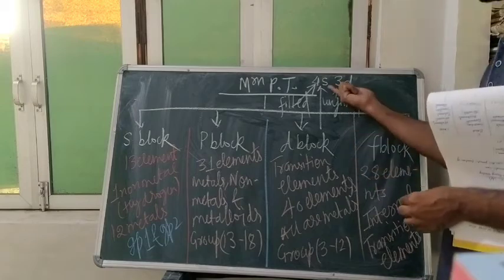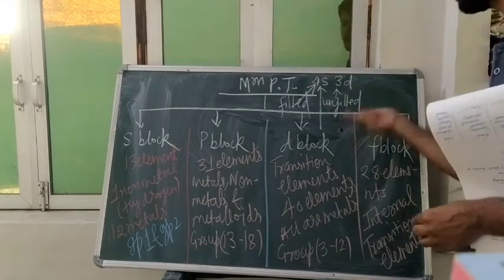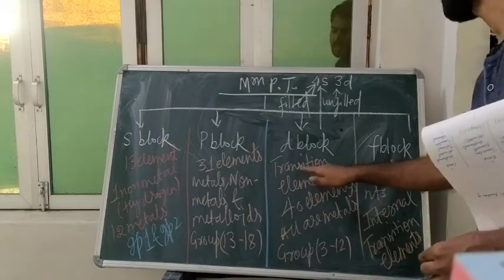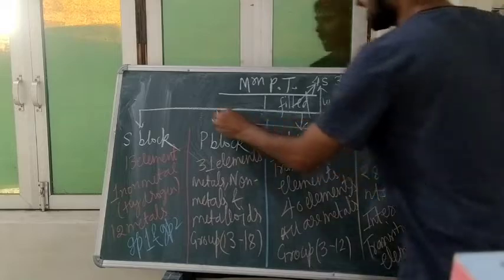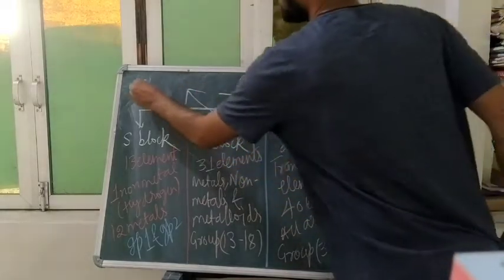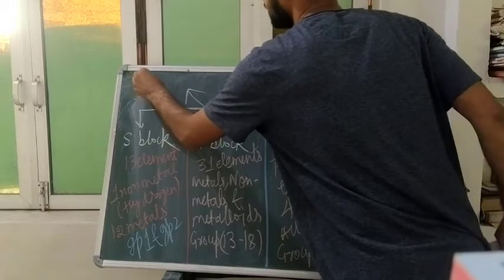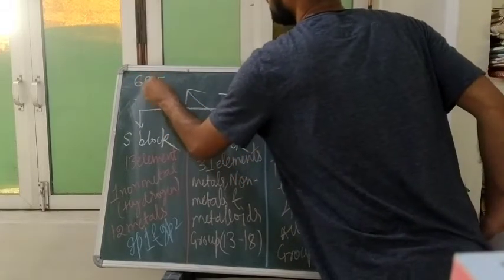So the higher level is filled, the lower level is unfilled. That is why it is called the transition element. Whereas F block elements will have a configuration like 6s, 5p, and 4f.